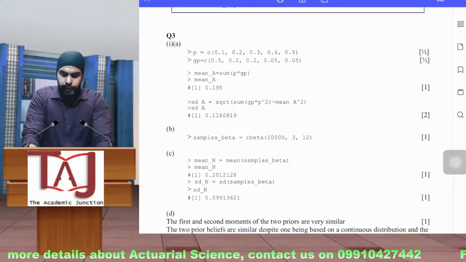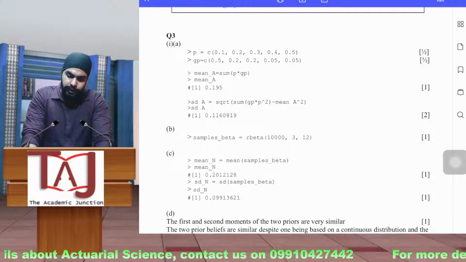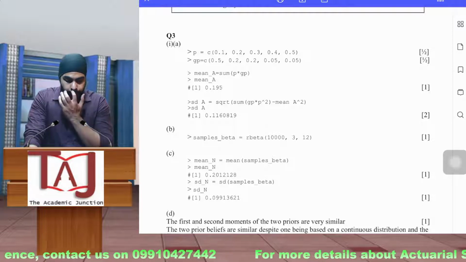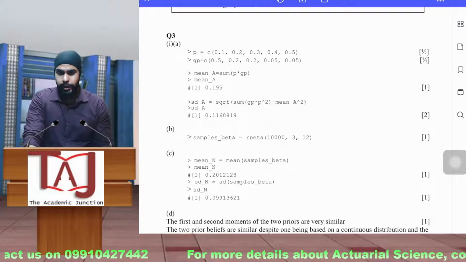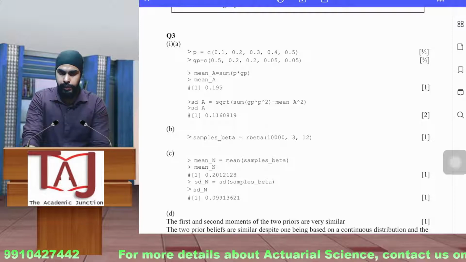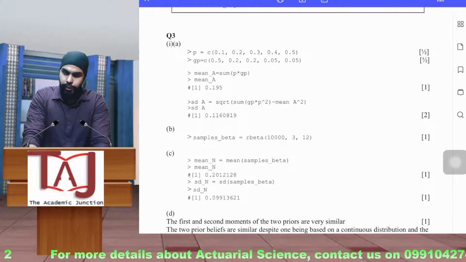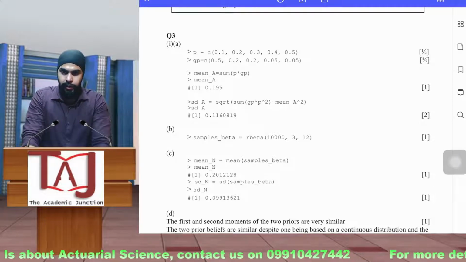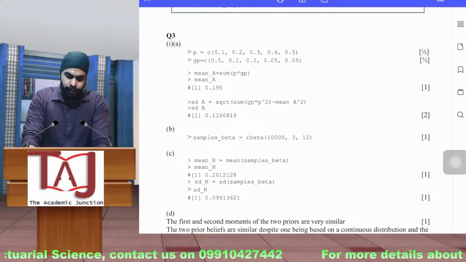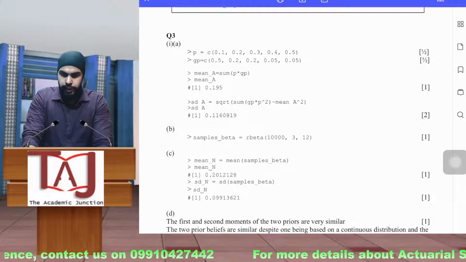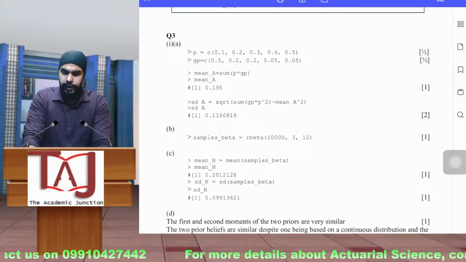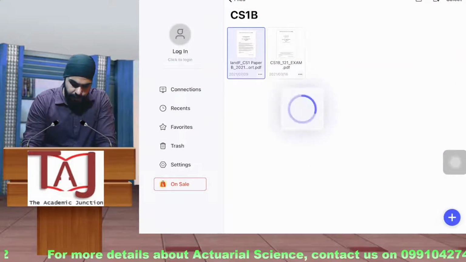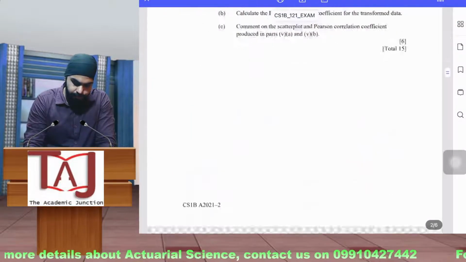We already know there is the sqrt function, the square root function, and the caret sign, which is used for calculating powers. You just have to use these two functions, and the rest are all formulas. But if you don't know the formula, R is just a medium, it cannot tell you the answers on its own. But if you know the formula and you know the basic functions of R, you can easily attempt this question. Let's jump back to the question.